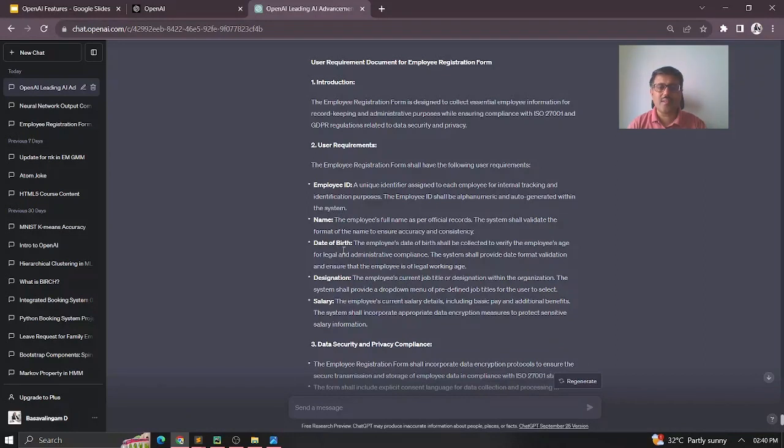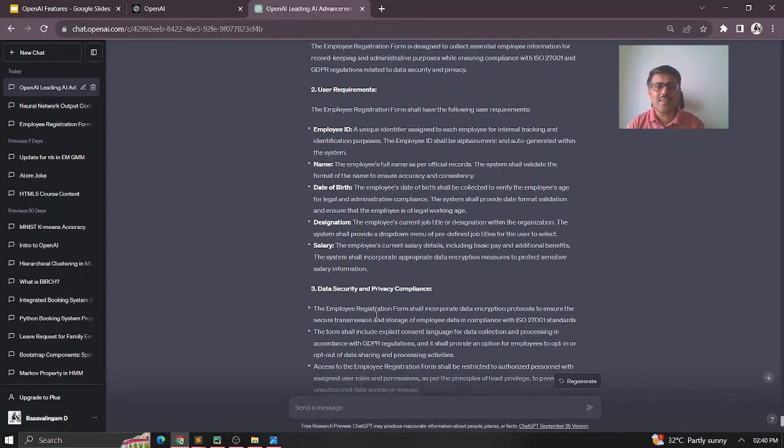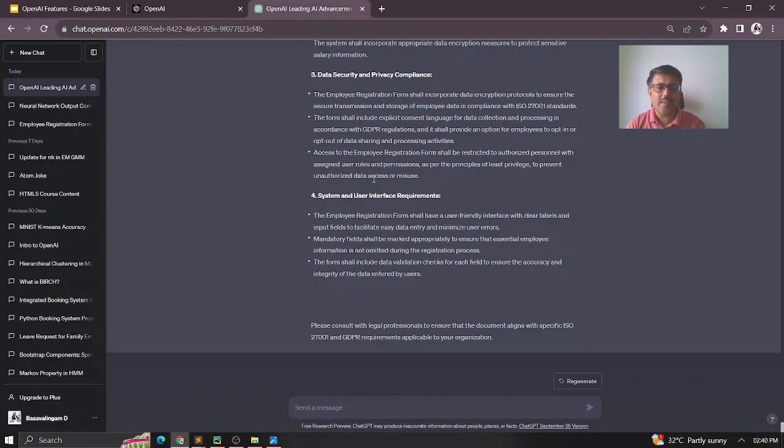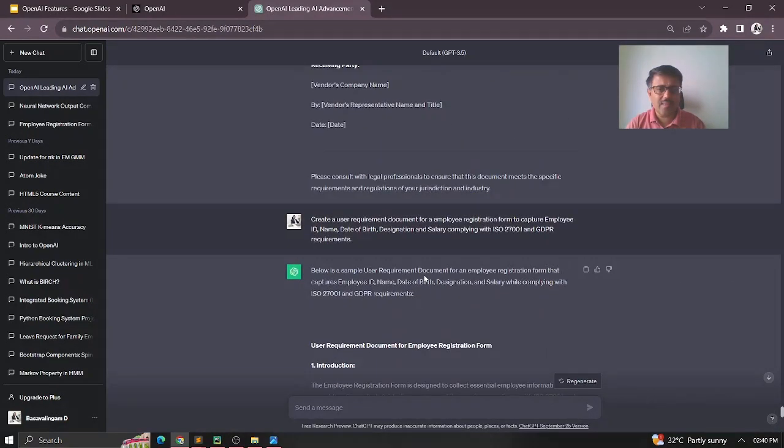Similarly, for the date of birth I gave, the employee's date of birth shall be collected to verify the employee's age for legal and administrative compliance. Again, the system shall provide date format validation and ensure that the employee is of legal working age. So all these validations are in place. Like this, it automatically creates some of the basic content for us, along with data security and privacy compliance and system and user interface requirements. So all those things it is giving me.